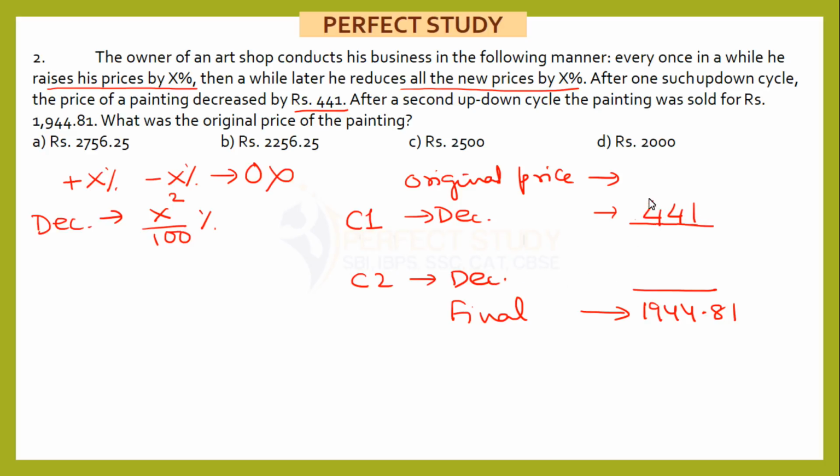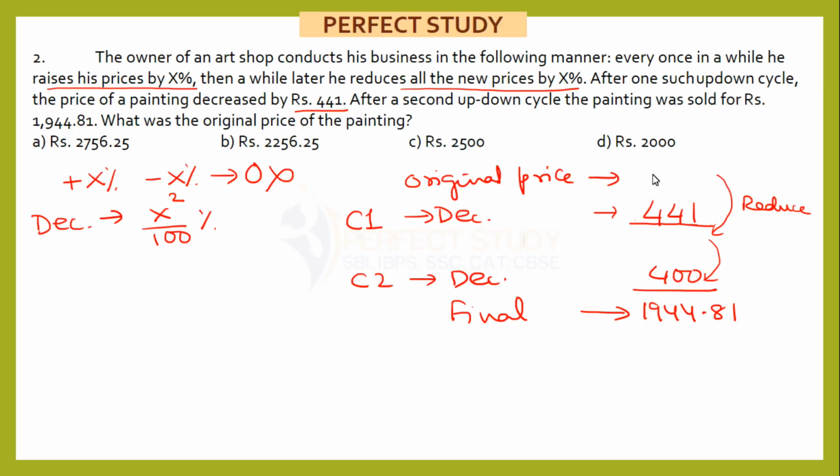Now if the decrease in C1 is 441, the base will be less compared to the original price. The original value will decline and the second cycle calculation will be done on the new value. So I'm just pointing out, this value will reduce and this second decline will be calculated on this value. So obviously we understand it will be something slightly less than 441. I mean, it can't become something like 1, 2, 3, 50, 100, not like that, slightly less. So let me assume something like this.